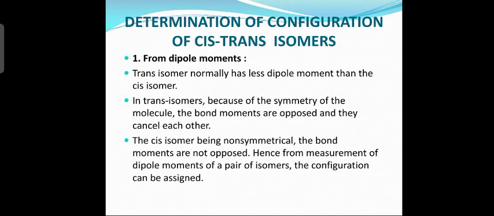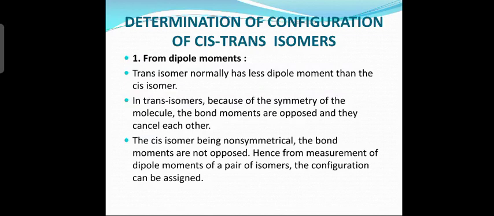The two same type of groups are present on the opposite sides of a carbon-nitrogen double bond or carbon-carbon double bond. So the bond moments are opposed and they cancel each other. Whatever bond moment is exhibited by one group will cancel with the other, because both groups are present on opposite sides. So if the bond moment calculated is very less or zero, we can say that it is of trans form.